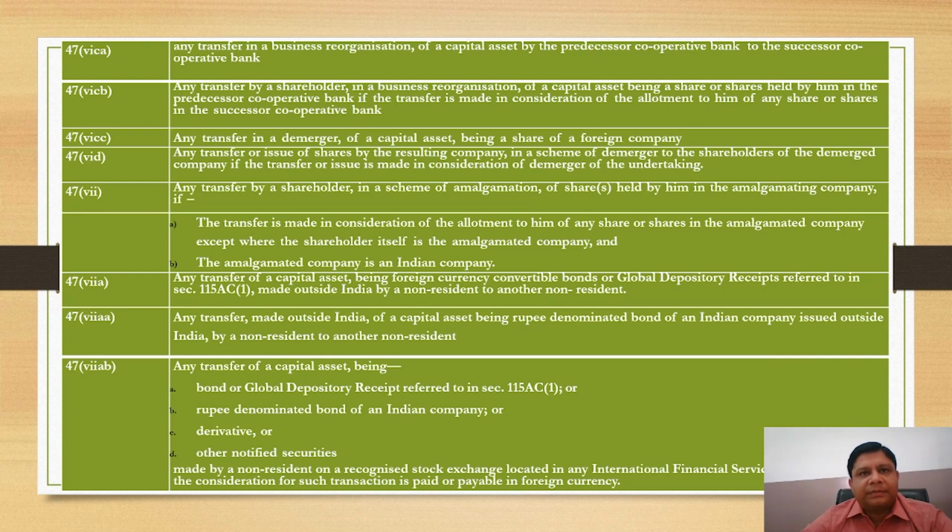Transferred asset must be capital asset being a share or shares held in an Indian company. Next, any transfer in a business reorganization of a capital asset by the predecessor cooperative bank to the successor cooperative bank. Any transfer in the demerger and capital assets. Next, any transfer of a capital asset being bond, globally distributed receipt, rupee denominated bond, derivatives, or other notified securities.